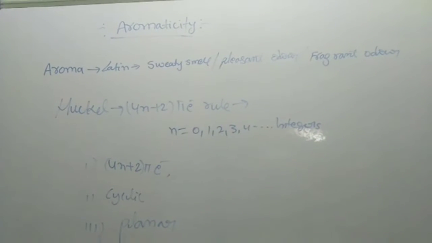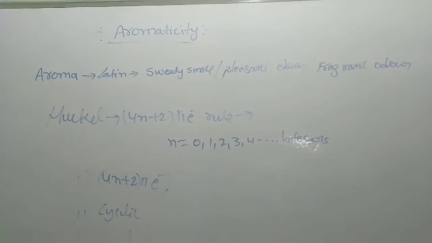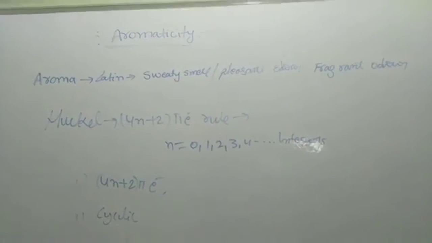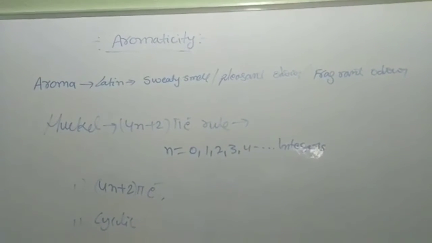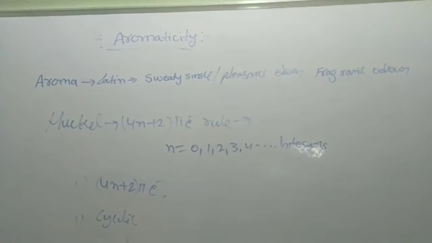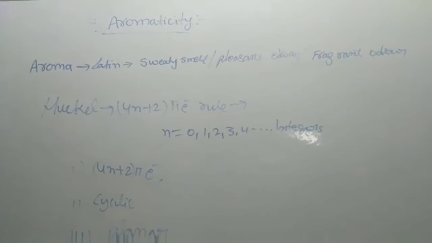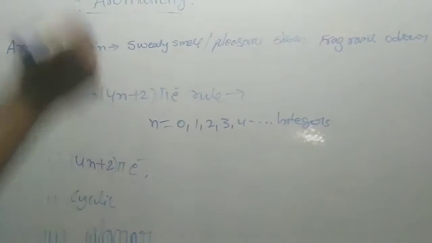Friends, once again I am explaining aromaticity. The word aromaticity came from the Latin word aroma. Aroma means sweet smell or pleasant odor or fragrant odor. This aromaticity can be predicted by Huckel law, that is, the 4n plus 2 pi electron rule.